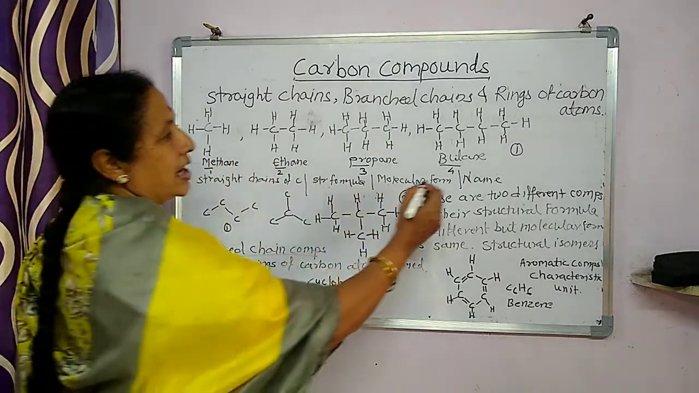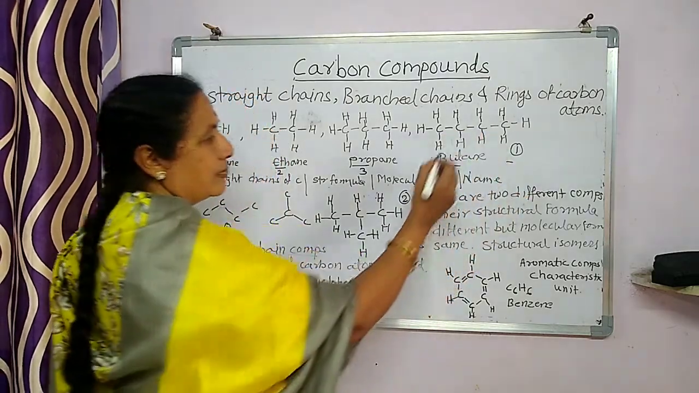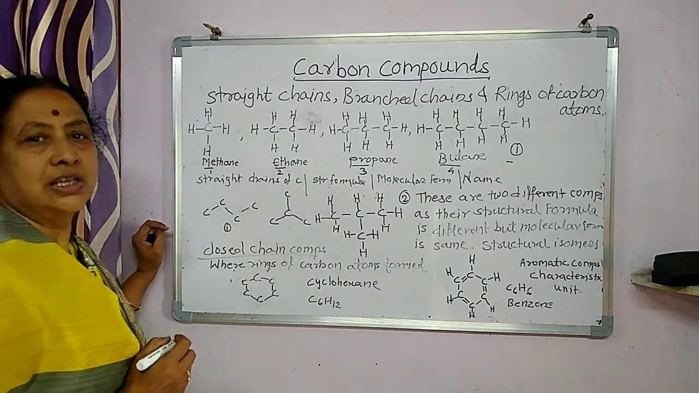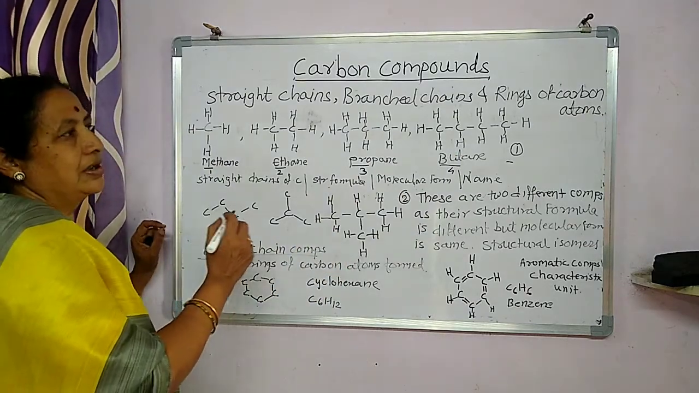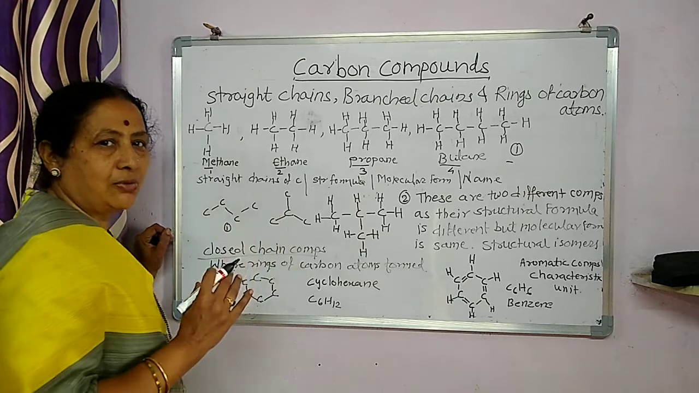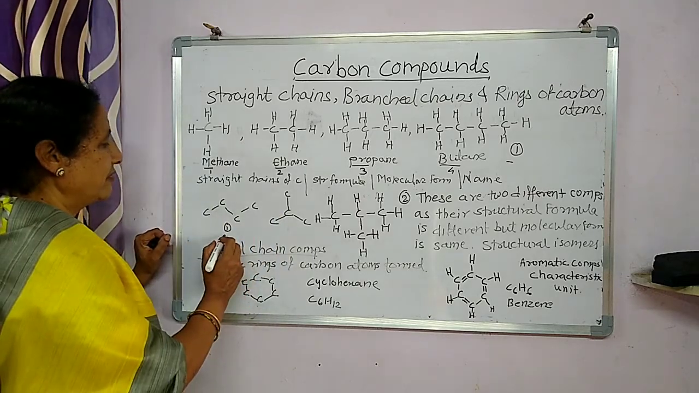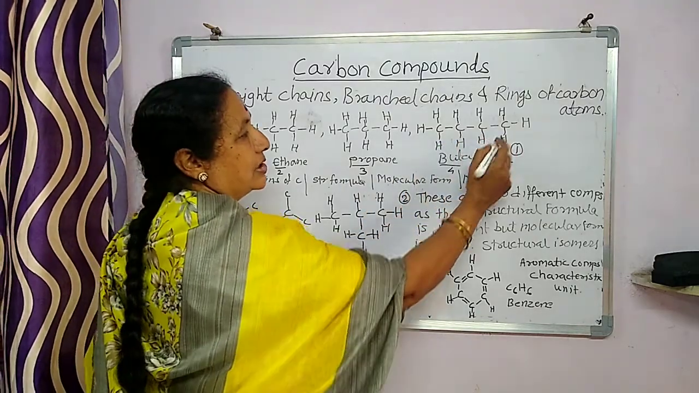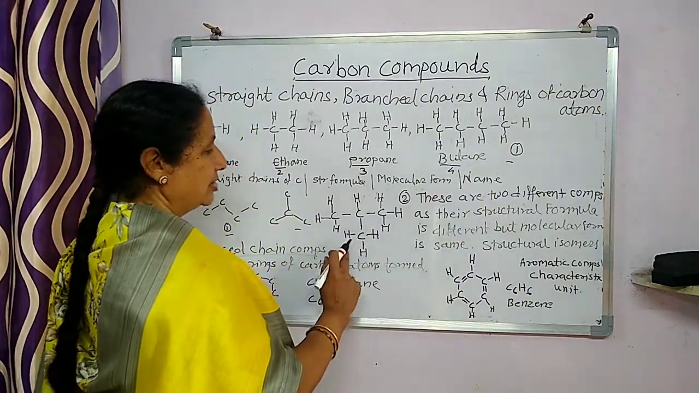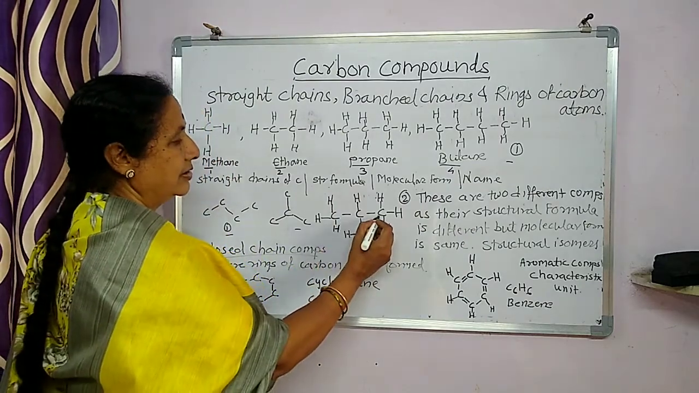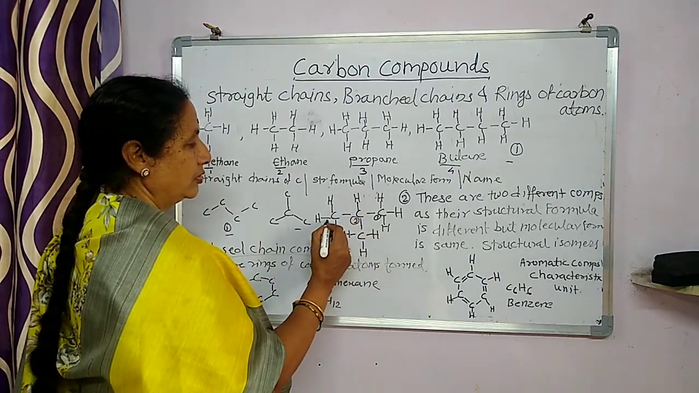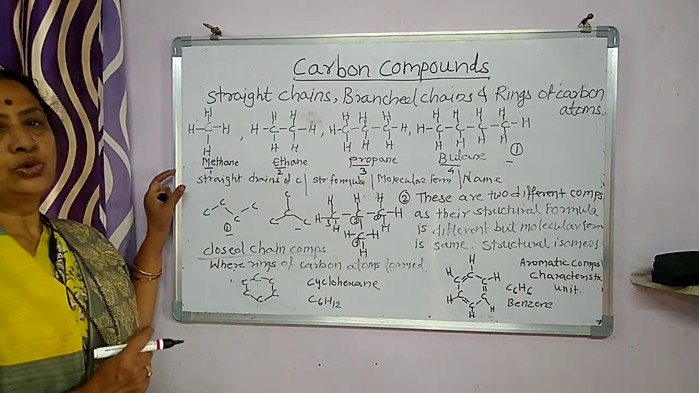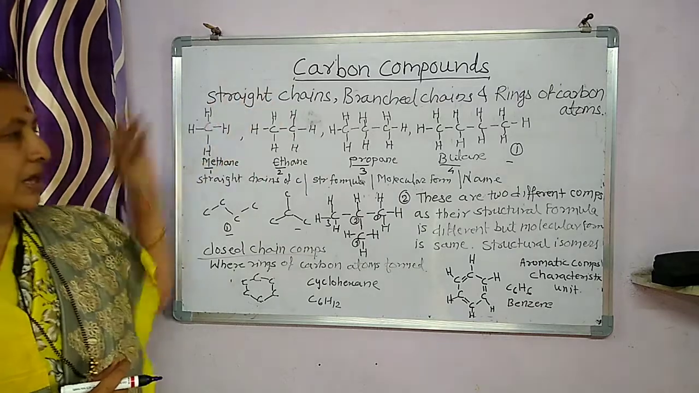Now here I have drawn 2 structural formulae of butane, this one and this one. The structural formulae of these carbon compounds can be different. The first is the straight chain compound, butane, and this is the branch chain. 1, 2, 3, and this is 4. So these are 2 types of compounds, straight chain and branch chain.